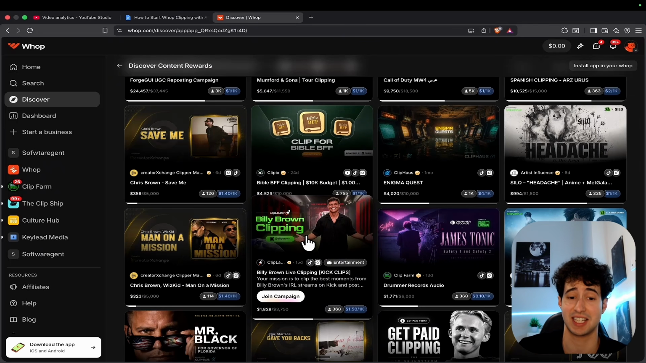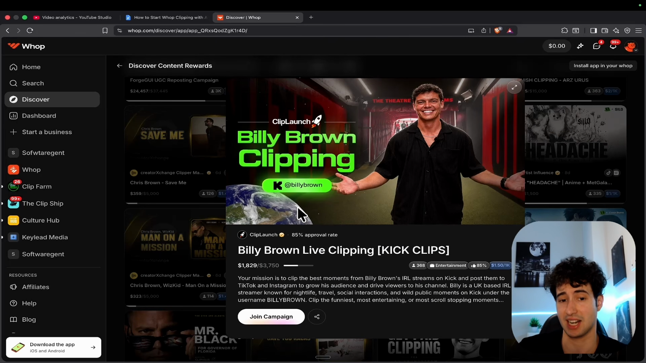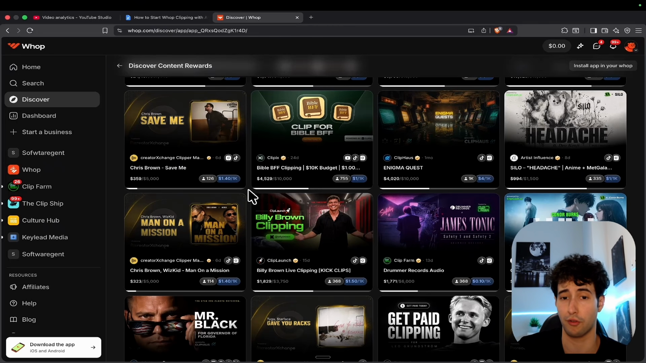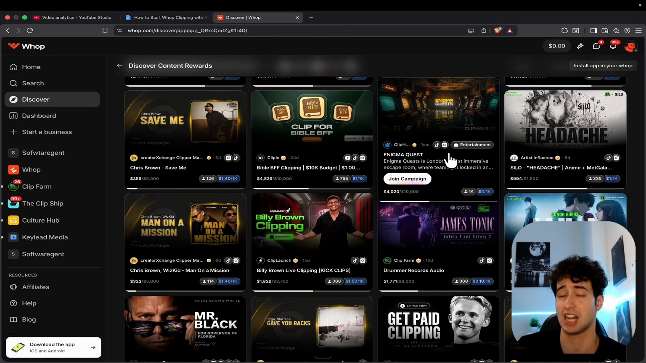And then there are the standard clipping campaigns the creators post, which are the majority of the campaigns that you're going to find on Whop. And one example is a campaign for this guy, which is called Billy Brown. But what should you look for to find a good campaign that's actually worth joining?